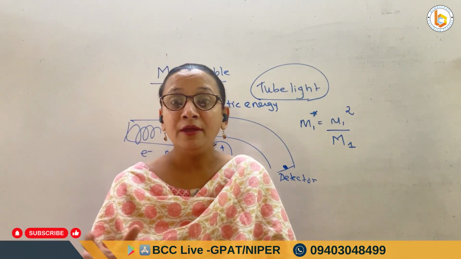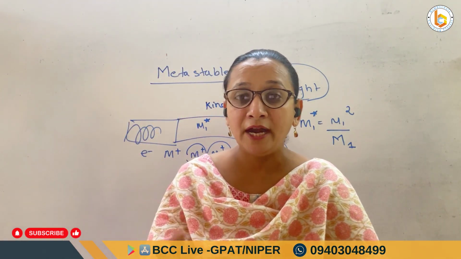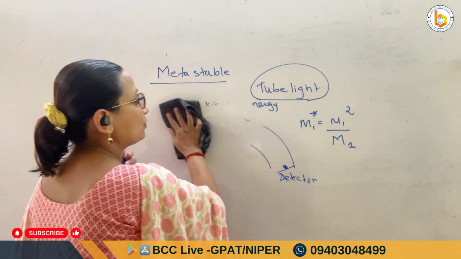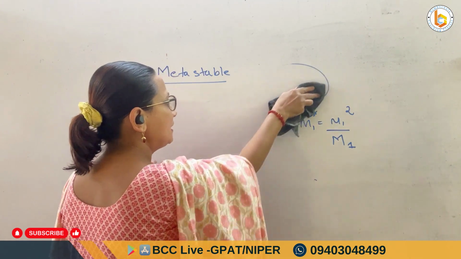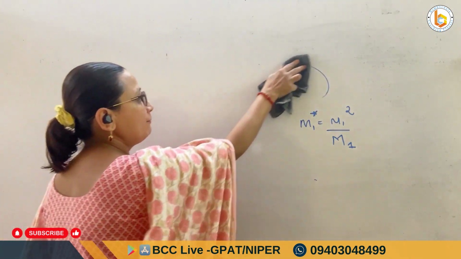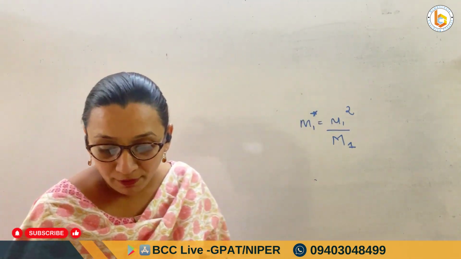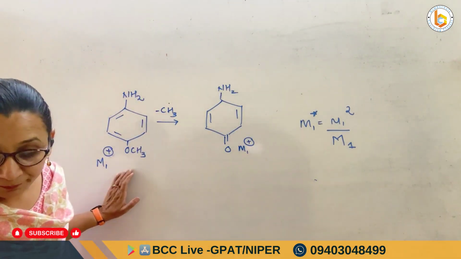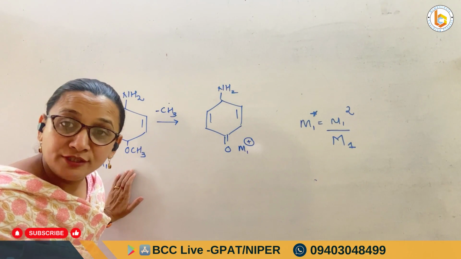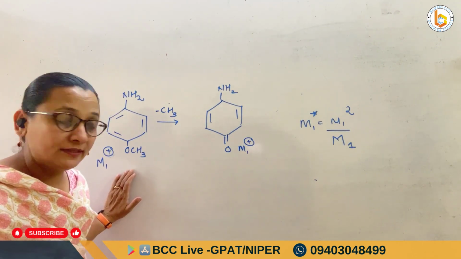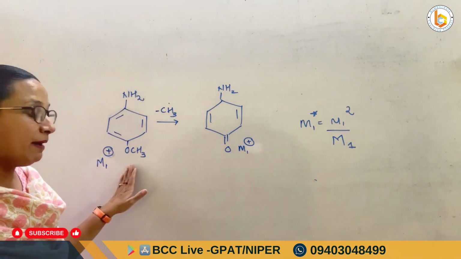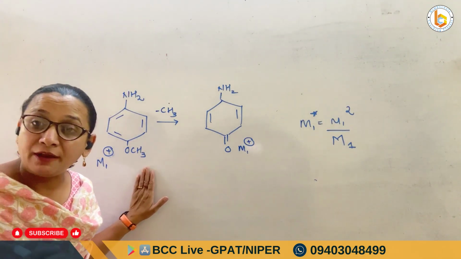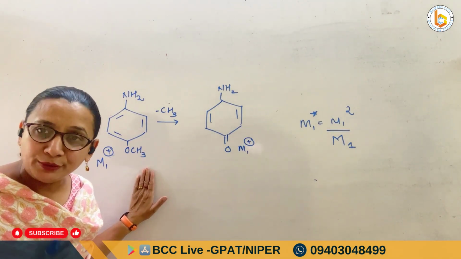Now let us see it in the form of a problem, so that if such a problem comes to you, you are very easily able to solve it. See, for example, I have a problem in front of me. The problem says that we have para amino anisole. Suppose I have a problem like this, wherein this is the molecule para amino anisole and this is the molecular ion fragment of para amino anisole.